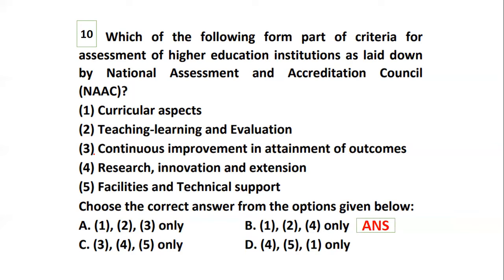Option number 2, teaching, learning, evaluation. Option number 4, that is research, innovation, and extension. Continuous improvement and facilities are not a part of it. Let's have a look at the NAAC.